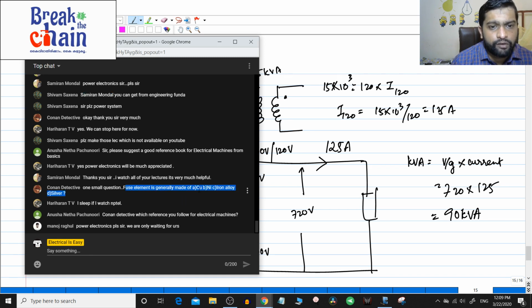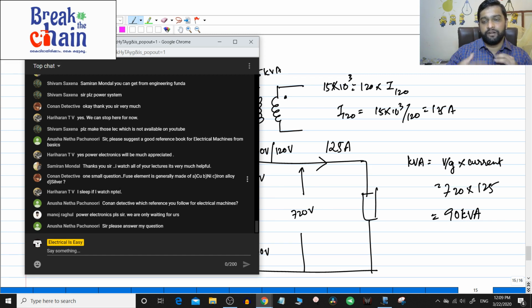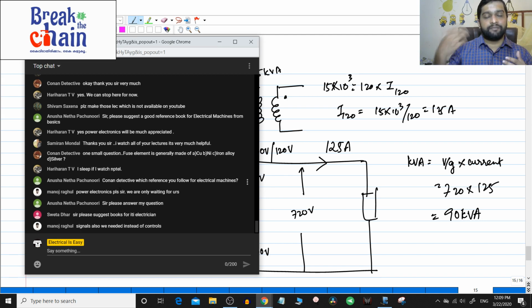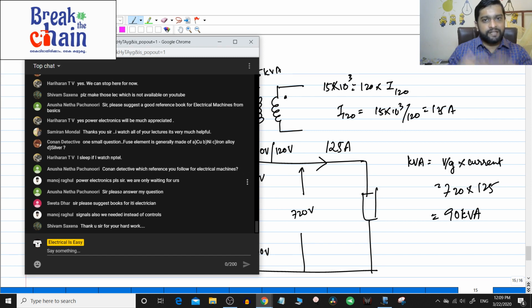Regarding what the fuse element is generally made of, I will have to check, because just like MCBs, depending upon the industrial application, there are different types of fuse elements. Some will have fast acting fuses, some will have slow acting fuses. Usually when you get into the industry, you will understand this. Even in MCBs, you have class B, class C, class D, depending upon your application. In lighting application, sometimes they take class B or class C, in some other applications they take class D. So these are more in-depth topics. I am not aware of the answer now.